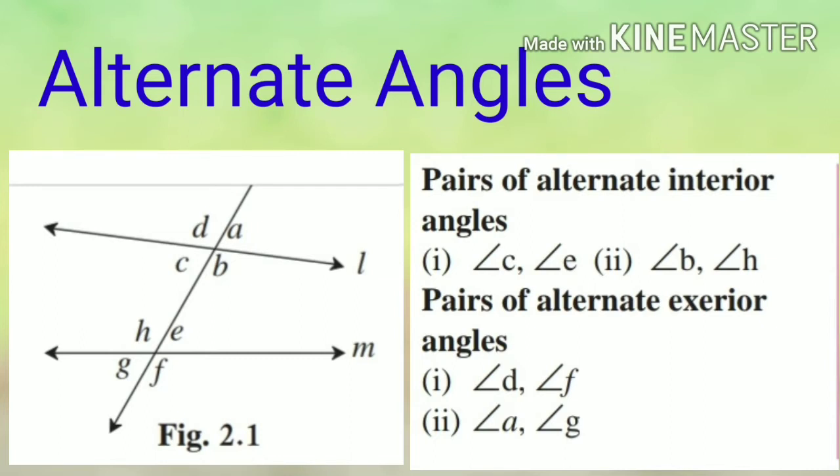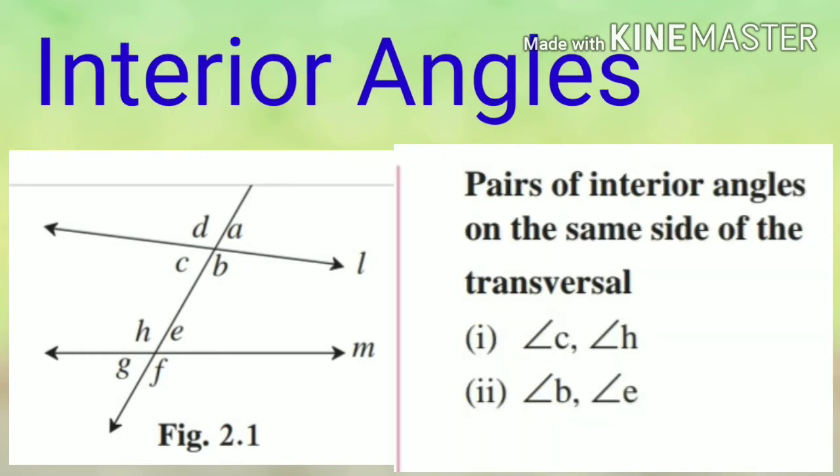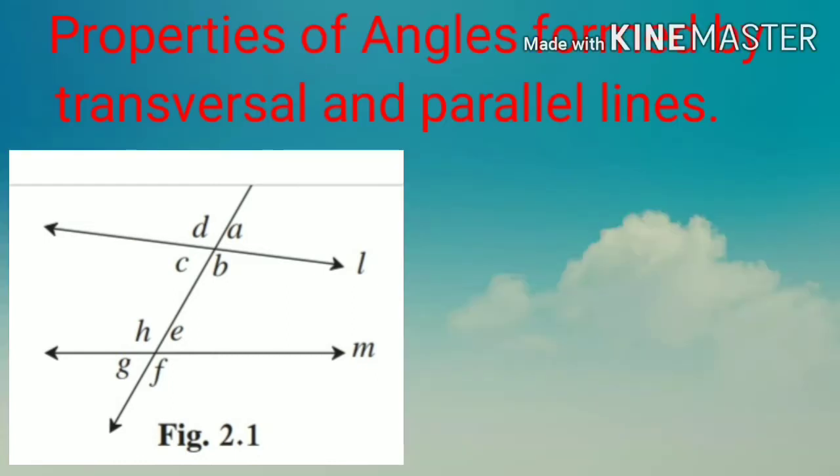Now the next is alternate angles. There are 4 pairs of alternate angles, 2 are exterior and 2 are interior. Next is the interior angles. There are 2 pairs of interior angles, one from left side, one from right side. Okay.